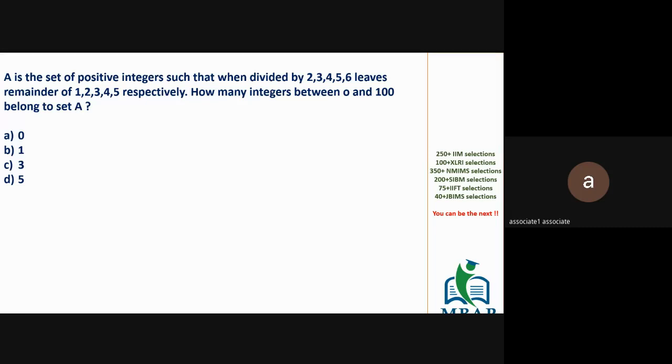Type 1, type 2 or type 3? This is type 2. How to solve type 2? It's silly. Type 2 is the LCM of all the values: LCM of 2, 3, 4, 5, 6, minus the difference. The difference is 1.